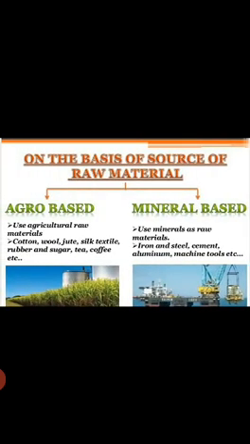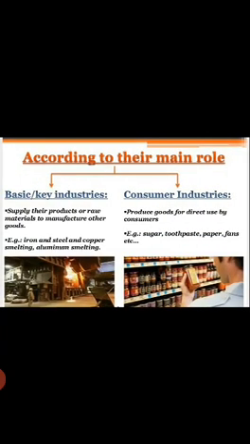On the basis of source of raw material, agro-based industries use agricultural raw material like cotton, jute, wool, silk, textile, rubber, sugar, tea, coffee, etc. Mineral-based industries use raw material like iron, steel, cement, aluminum, machinery tools, etc. According to their main role, basic or key industries supply product or raw material to manufacture. In contrast, consumer industries produce goods for direct use by the consumer, for example sugar, toothpaste, paper, fan, etc. Iron and steel, copper, aluminum smelting are examples of basic industries.